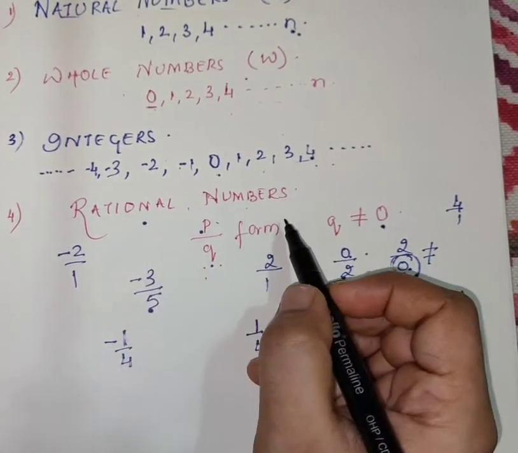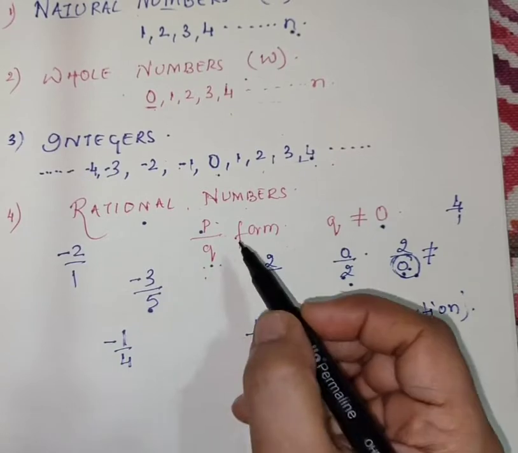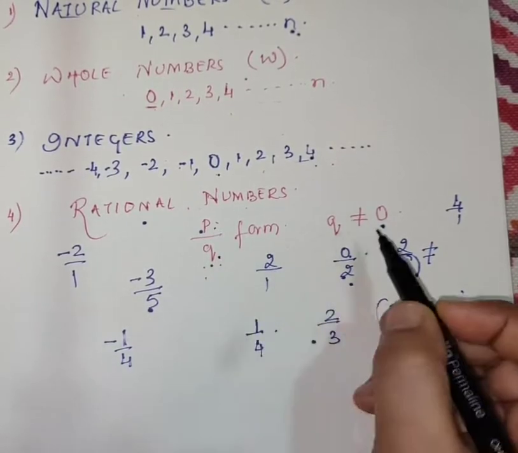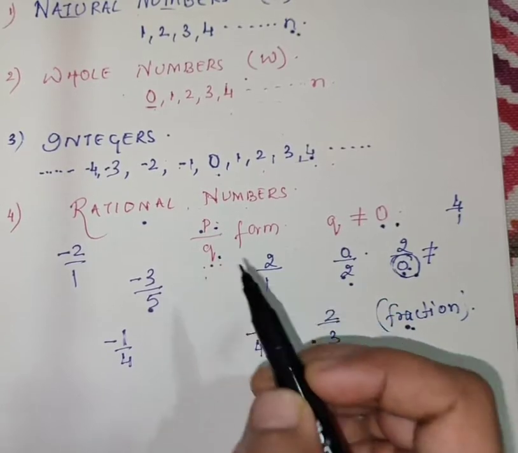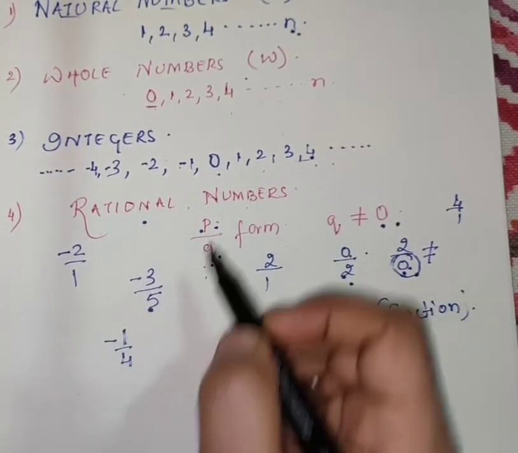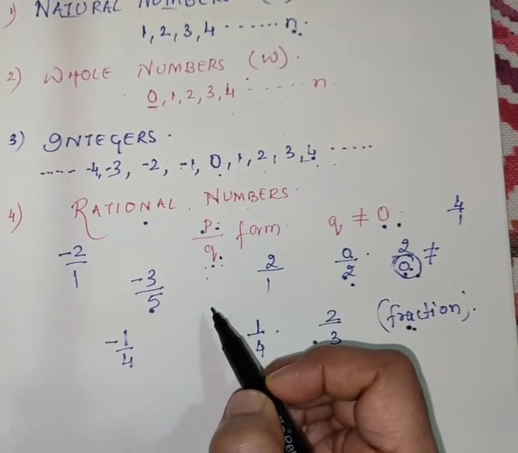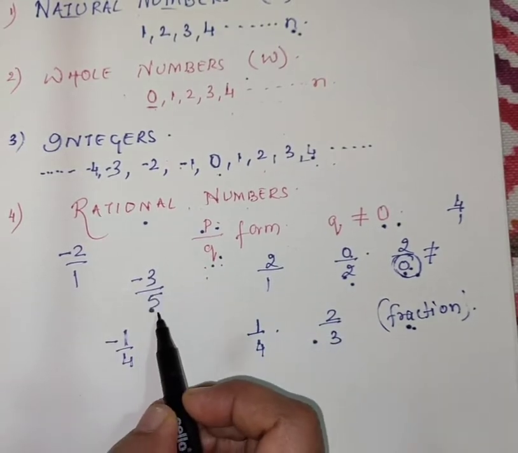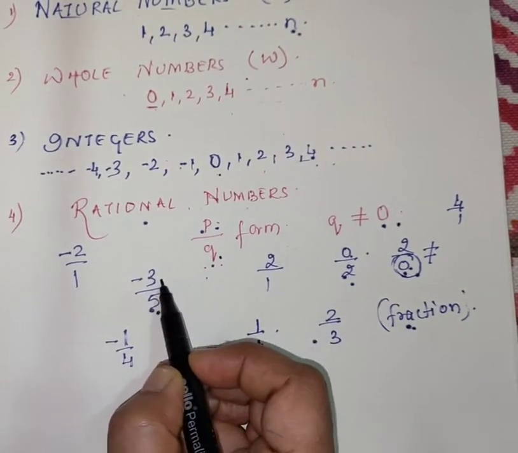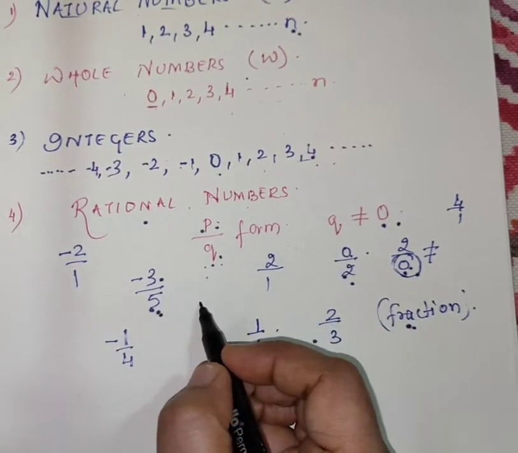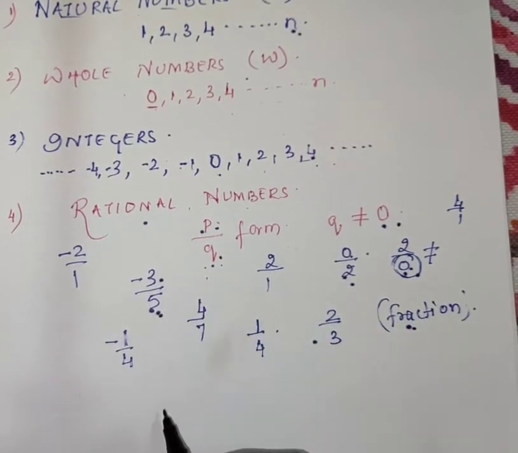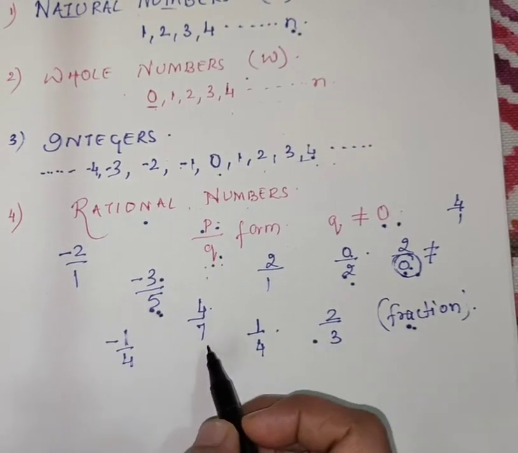So what are rational numbers? The numbers which can be expressed in the form of p upon q, where q should not be equal to 0, and p and q are integers. For example, minus 3 upon 5. Minus 3 is an integer, 5 is an integer. If I say 4 upon 7, 4 is an integer, 7 is an integer.